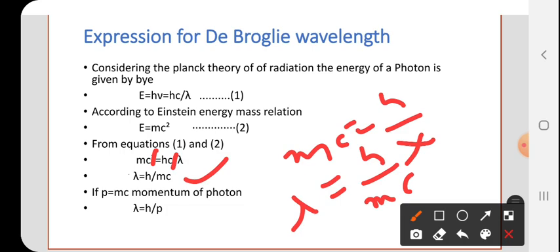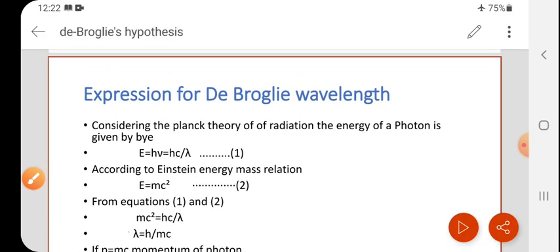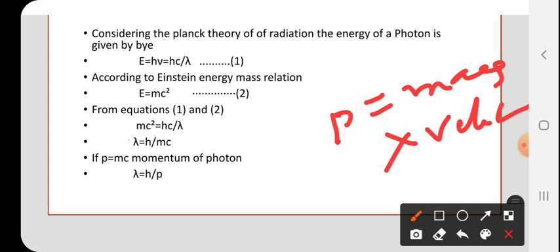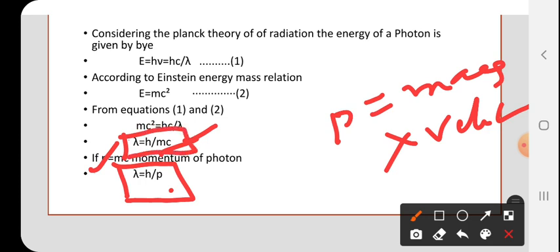So see, this is the equation. Next, mc can be written as p. Why? Because p is the momentum. The momentum formula is the product of mass and velocity. So the product of mass into velocity is written as momentum. Replace this mc with p, then this is the final equation. Either this equation or this, both equations are correct. One is in terms of momentum, the other is in terms of mass and speed of light.